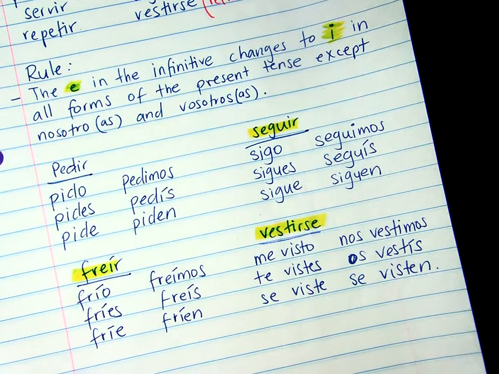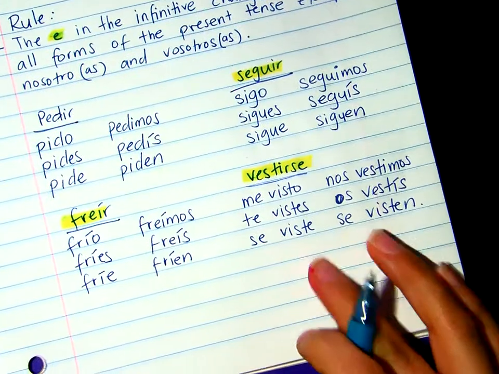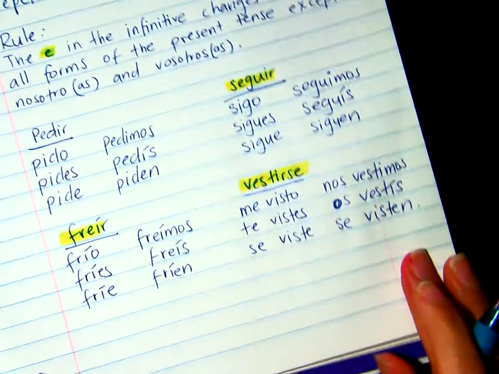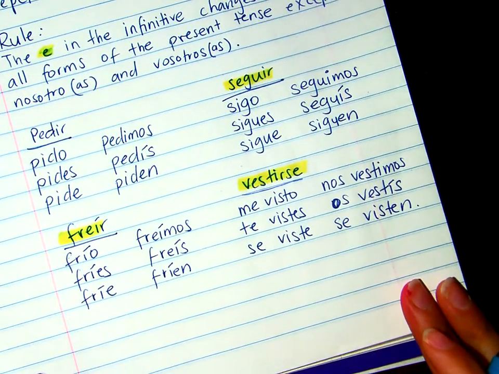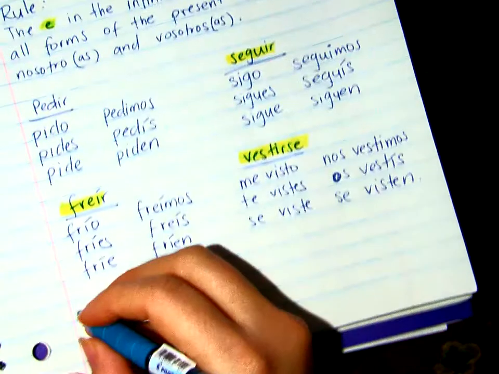Let's see. The other thing, I think that's it. I think for now, there's one more thing.